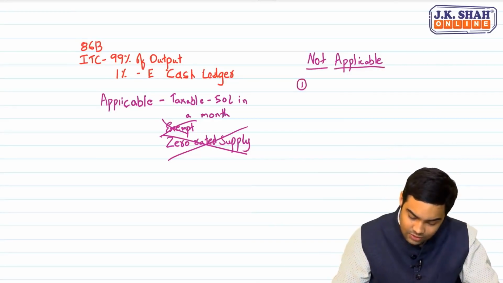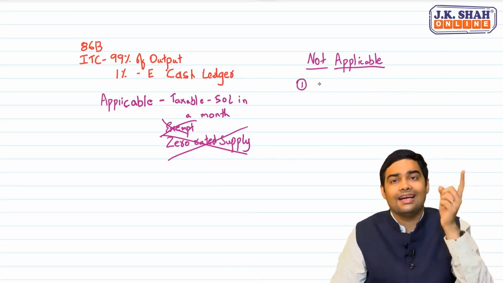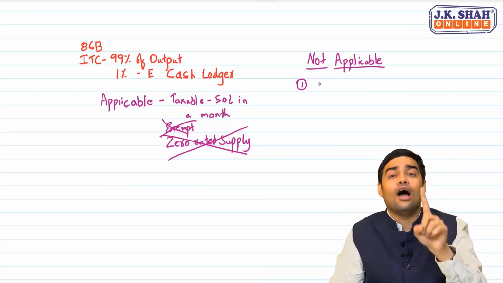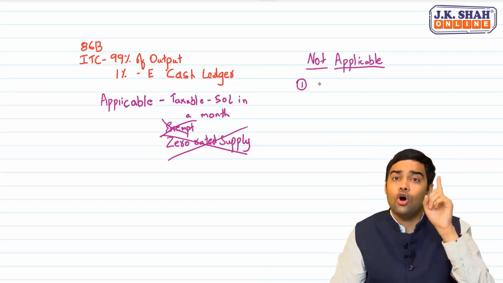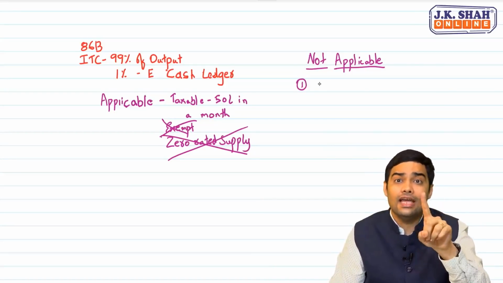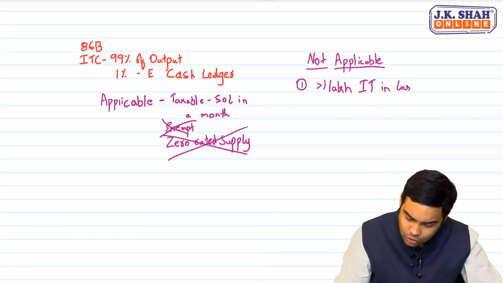The first exclusion is where a person, or two partners, or managing director, or whole-time director, or authorized signatory, being the trustee or managing trustee, if they have paid more than 1 lakh of income tax in the last 2 preceding financial years.